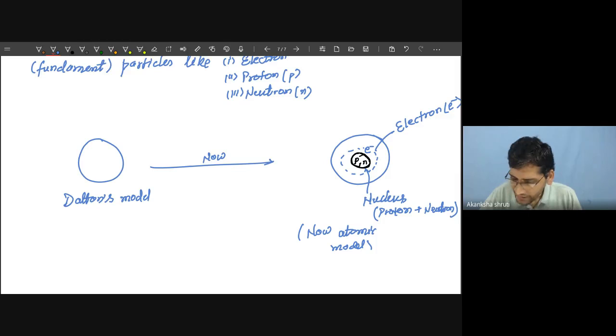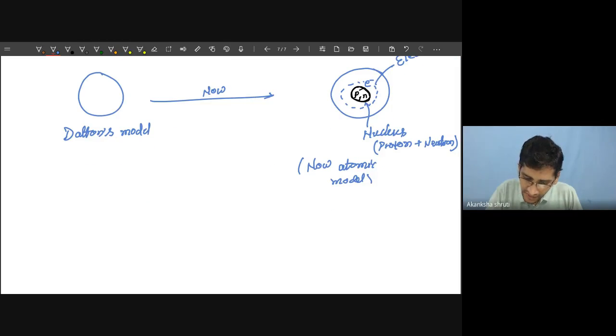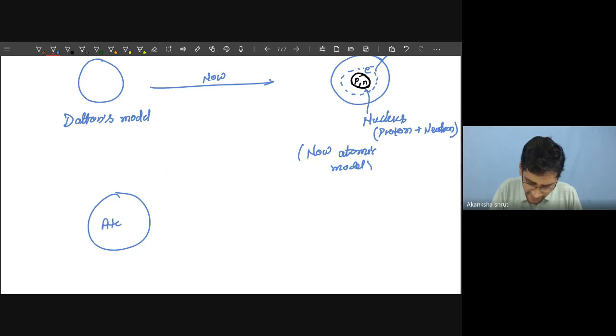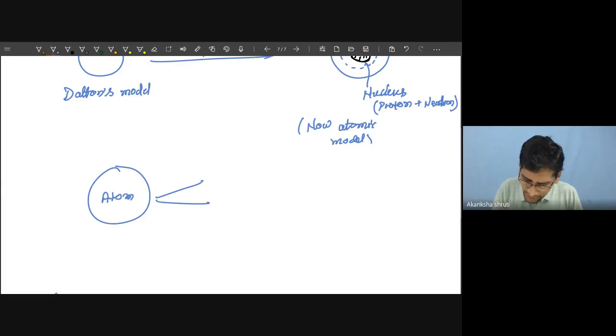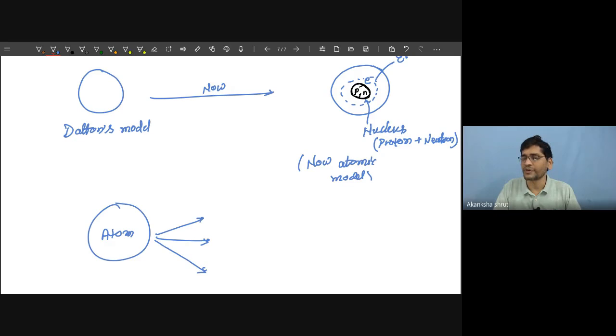It has been proven that this atom can be broken into different kinds of particles. Though only three are in your syllabus, so I am writing the three, there are many more other subatomic particles like proteino, neutrino, antineutrino, and many more.